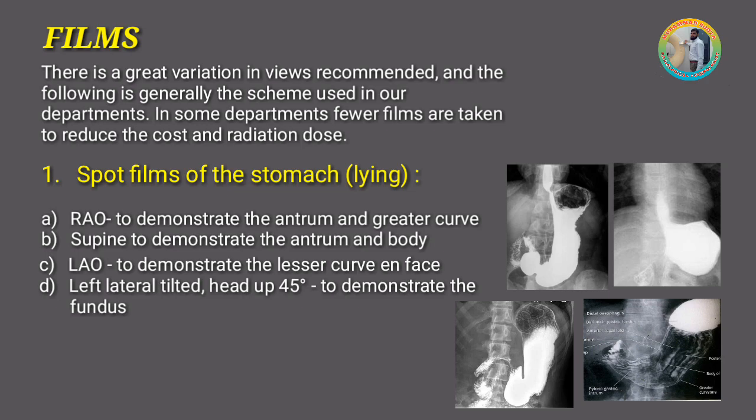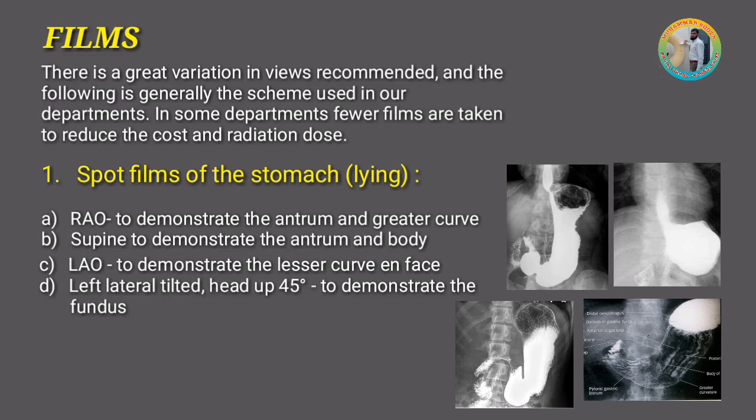Films. There is a great variation in views recommended, and the following is generally the scheme used in our department. In some departments, fewer films are taken to reduce the cost and radiation dose.